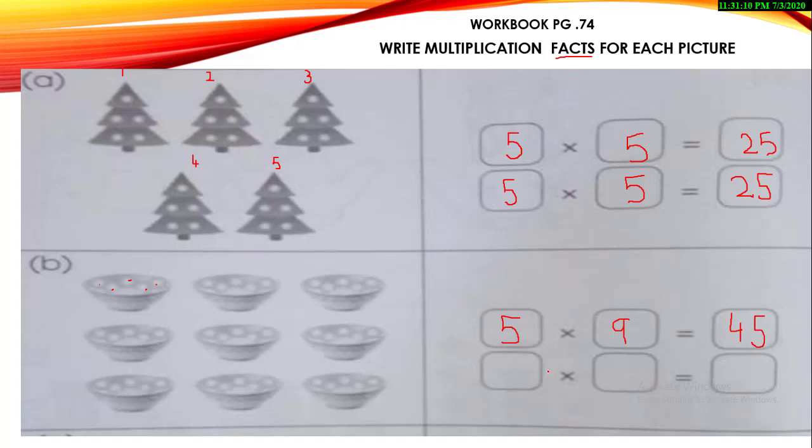And for the next step, you guys know what to do. Yes, swap the places of these two numbers and the answer will be the same. 5 nines are 45. Only 2 parts are left of this page.